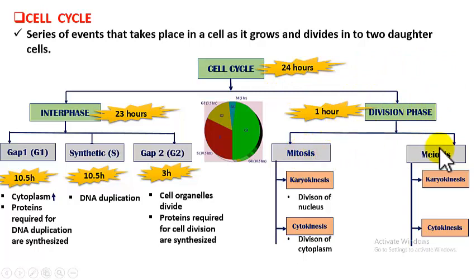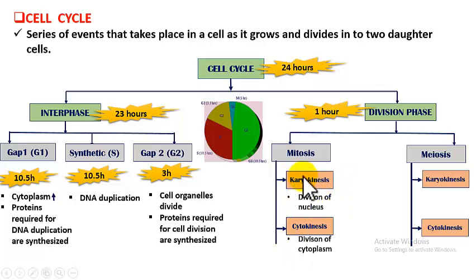It may be mitosis or meiosis. If the cell divides into two daughter cells with no change in chromosome number, it is mitosis. If the cell divides into 4 daughter cells with half the number of chromosomes, then it is called meiosis. Whether it is mitosis or meiosis, there are two phases again. One is karyokinesis, the other is cytokinesis.